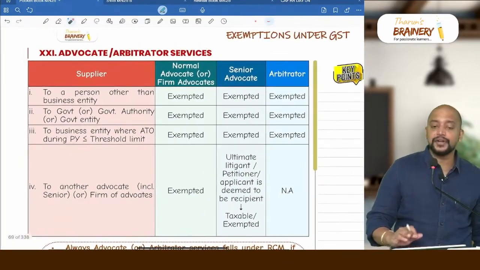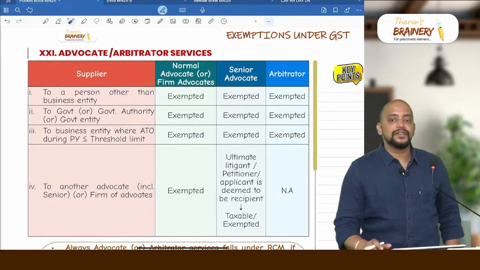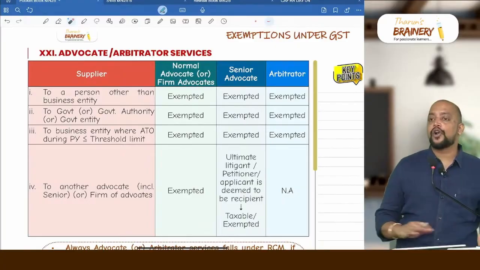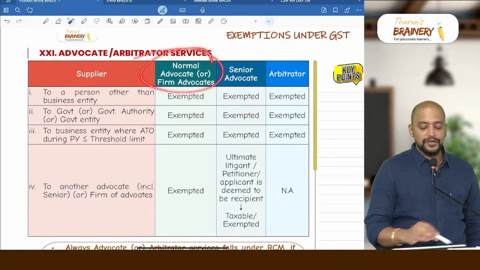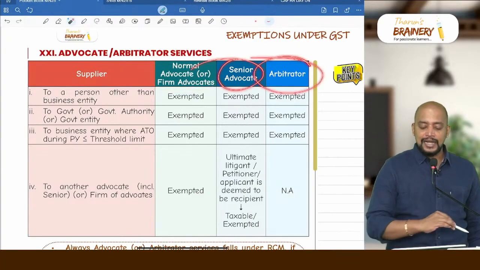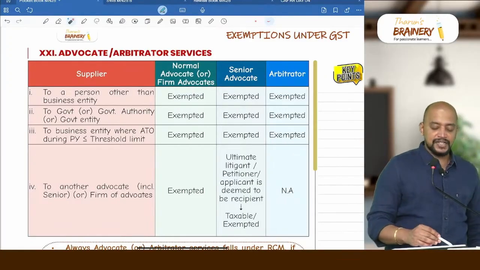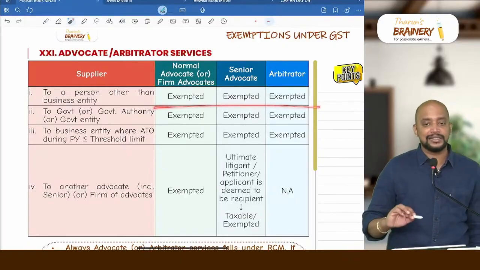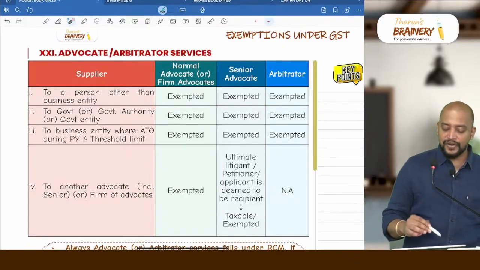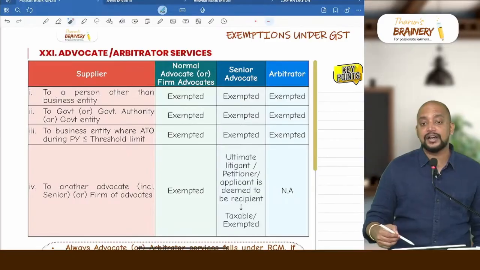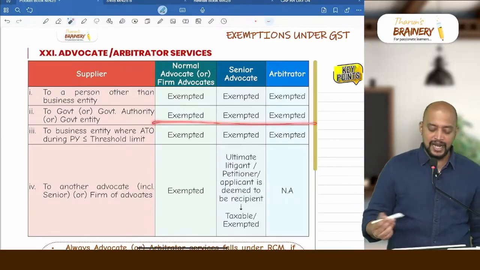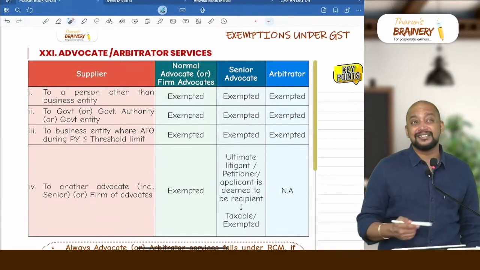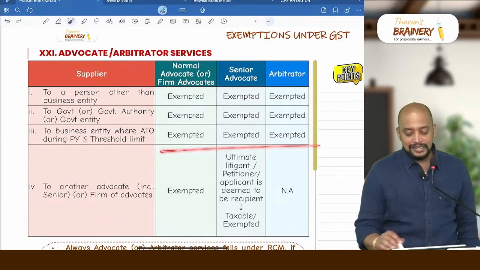So then we have advocate and arbitrator services. I have just made it simple. For advocate or arbitrator services, 3 points are common for all the people. That is normal advocate or firm of advocate, senior advocate or arbitrator. So if an advocate is providing services to a person other than a business entity, it will be exempted in all the 3 cases. If the service is provided to government or government authority or government entity, then also it will be exempted. Suppose they are providing service to a business entity whose turnover during the previous year does not exceed the threshold limit, in all these 3 cases it is exempted.